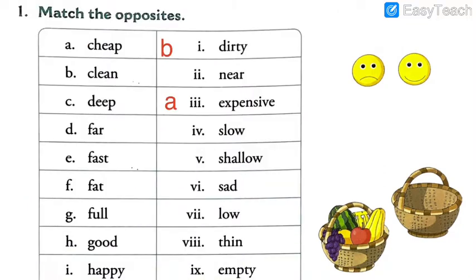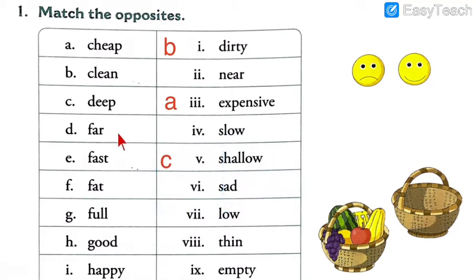So let us move towards the next word after writing the answer for this. I hope that you too are writing the answer. Students, those who are writing in the rough book, what they can do is cheap equals to expensive, clean equals to dirty. They can write like this. And then deep equals to shallow. You can write like this. Let me write the answer here. So we will write C here because it matches with the question C.